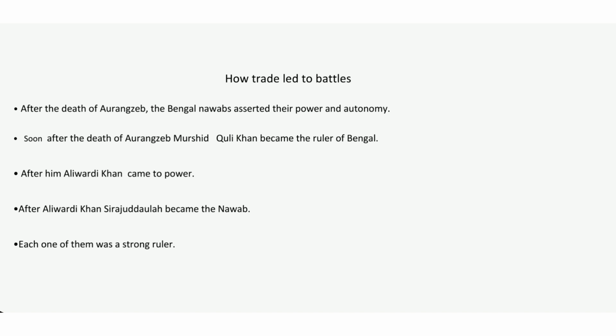Next, how trade led to battles. After the death of Aurangzeb, the Bengal Nawabs asserted their power and autonomy. Soon after the death of Aurangzeb, Murshid Quli Khan became the ruler of Bengal. After him, Alivardi Khan came to power. After Alivardi Khan, Sirajuddaula became the Nawab. Each one of them was a strong ruler.